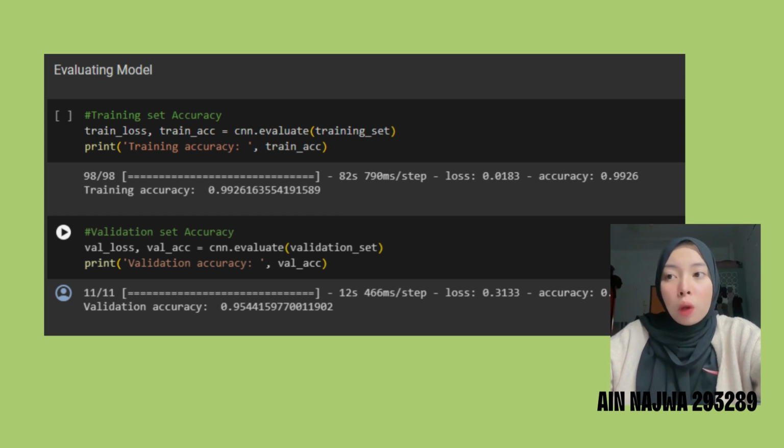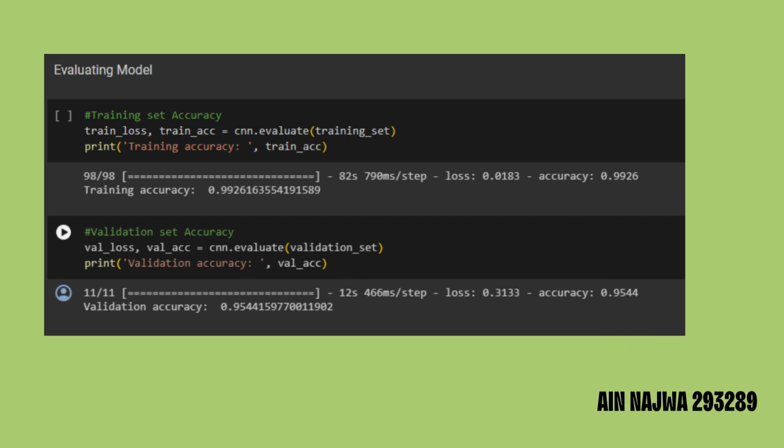So next we go to evaluating the model. For this part, we want to evaluate the performance of the compiled CNN on both the training set accuracy and validation set accuracy. So here it will return the training loss and training accuracy, and validation loss and also validation accuracy.